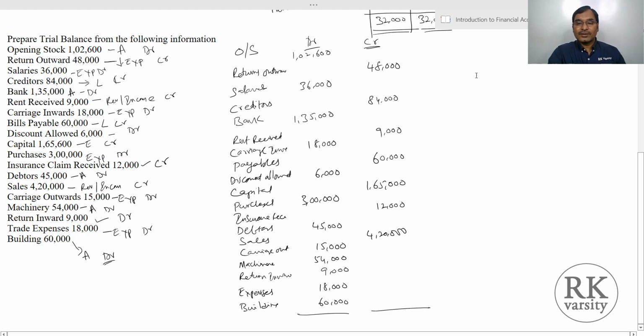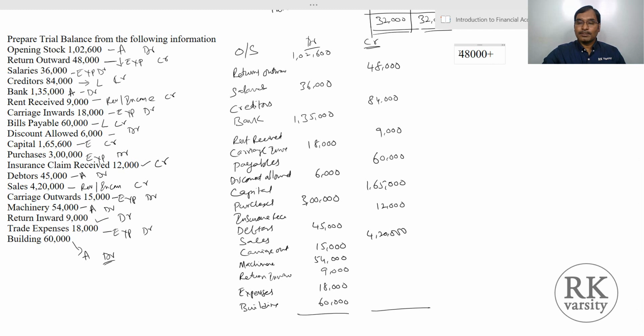So first we balance the credit side values. 48,000 plus 84,000 plus 9,000 plus 60,000 plus 1,65,000 plus 12,000 plus 4,20,000. So this comes to 7,98,000.